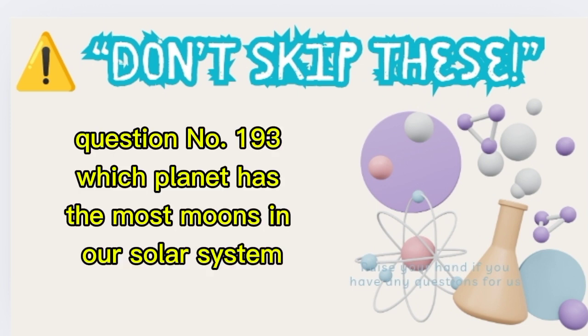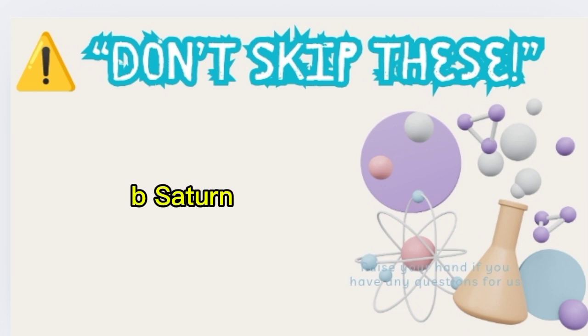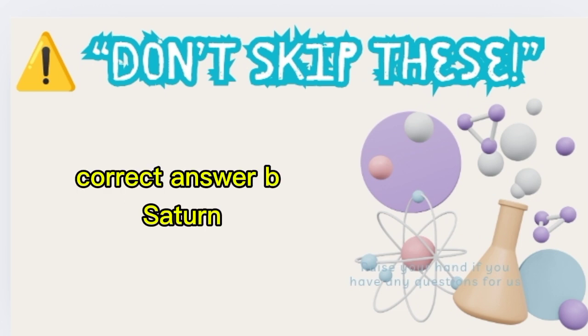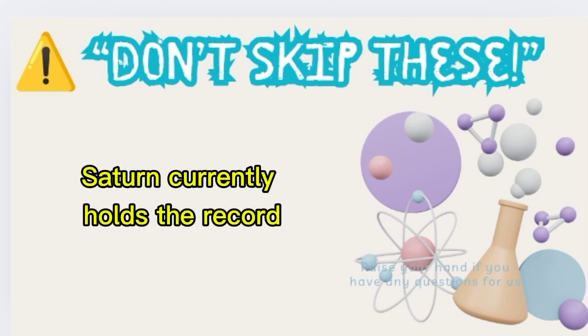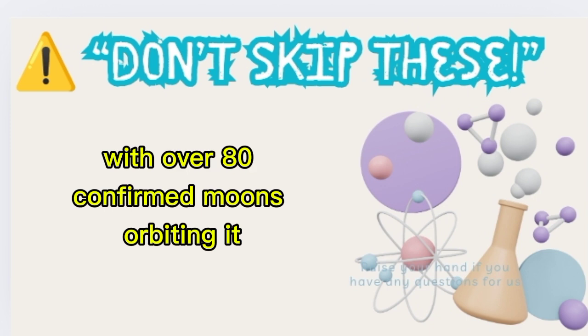Question number 193. Which planet has the most moons in our solar system? A. Jupiter, B. Saturn, C. Uranus. Correct answer B. Saturn. Saturn currently holds the record with over 80 confirmed moons orbiting it.